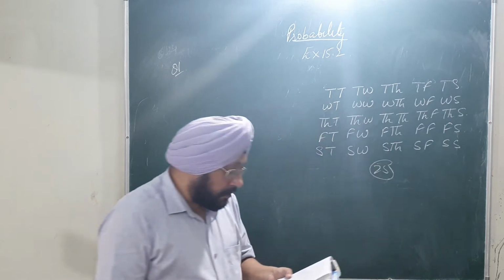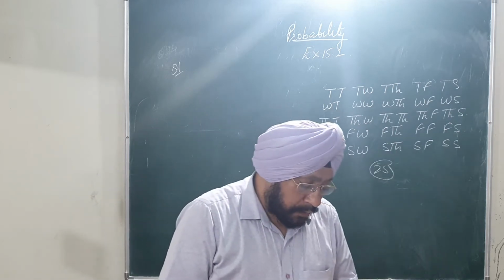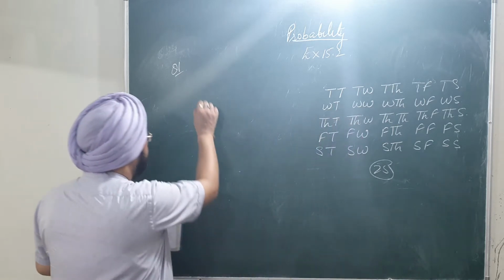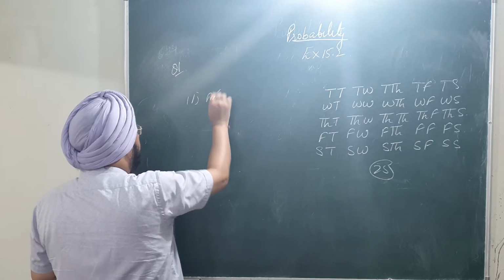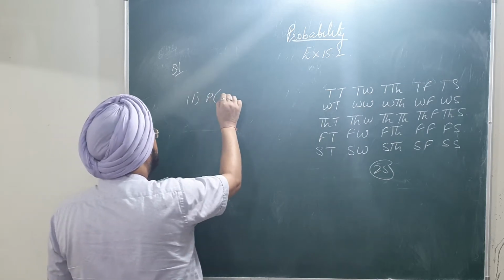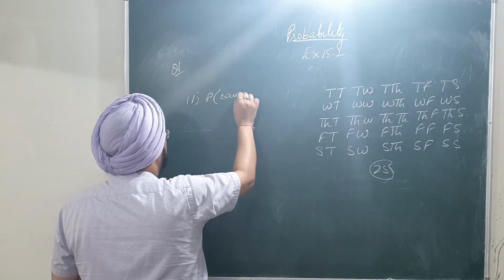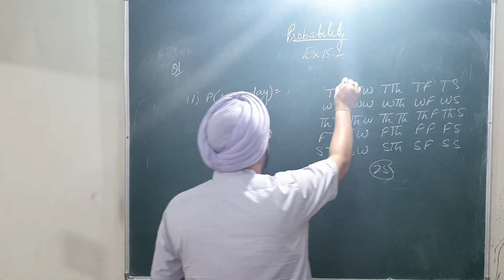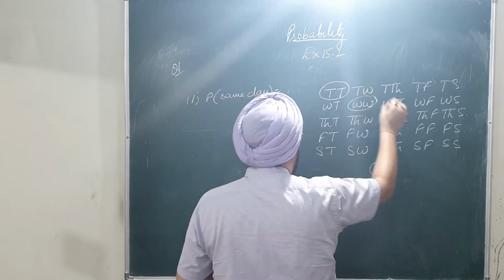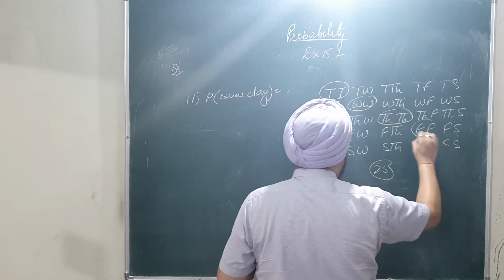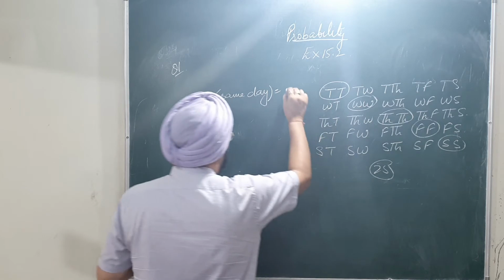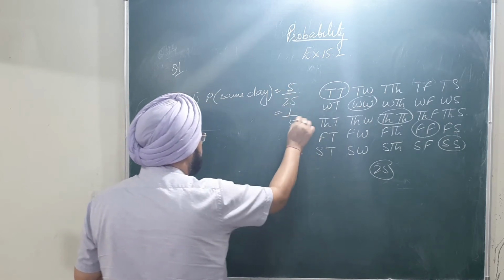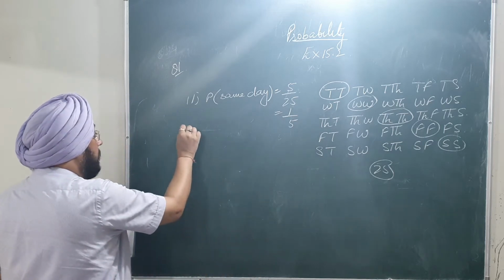Now the first part is, what is the probability that both will visit the shop on the same day? Means we have to find the probability that they will meet on the same day. So how many cases are there which have the same day? This is 1, 2, 3, 4 and 5. So this is 5 by 25, that is 1 by 5.